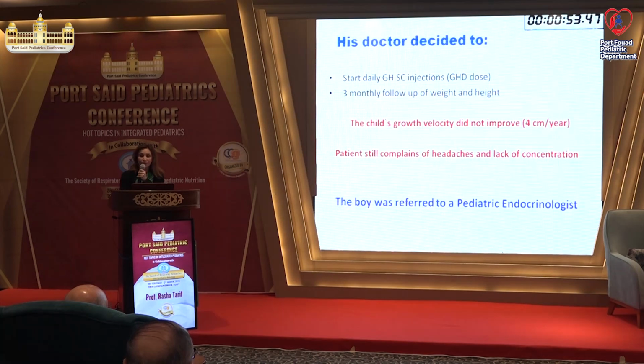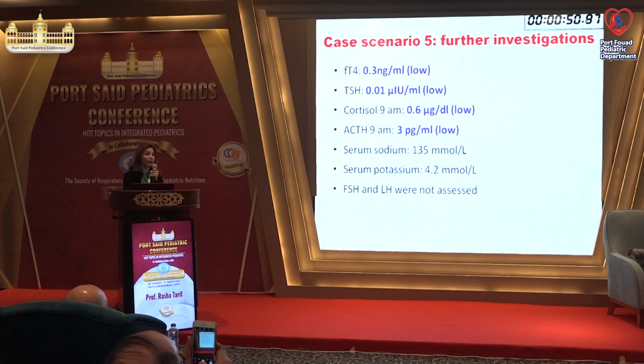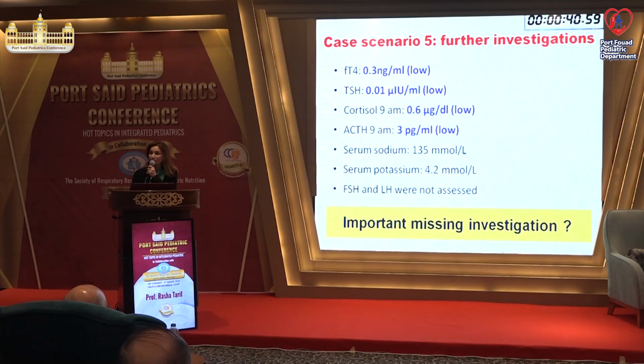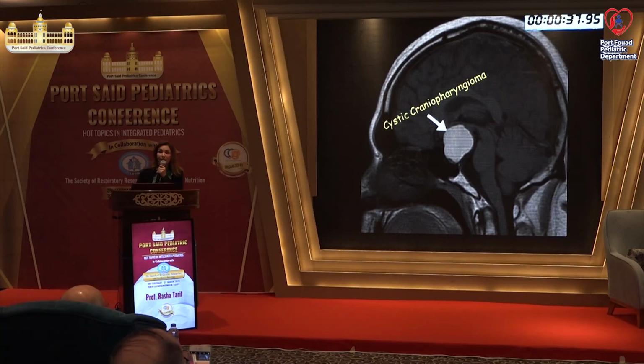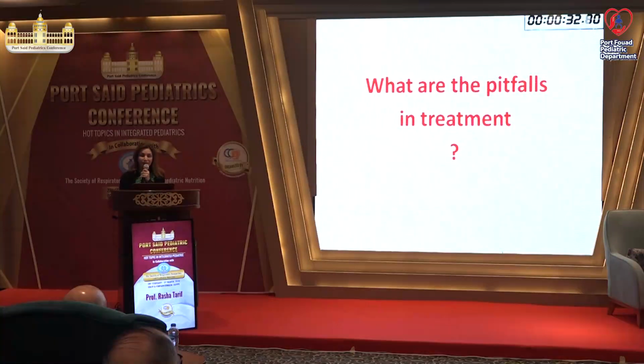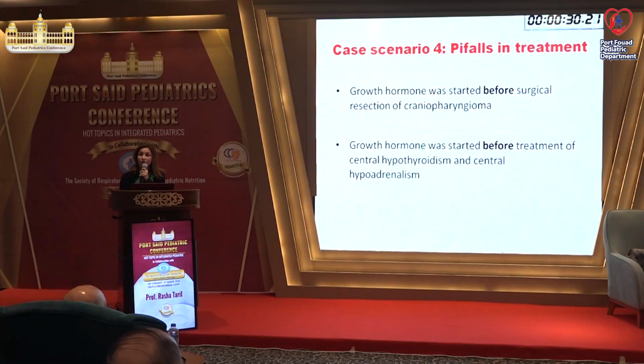The boy was referred to a pediatric endocrinologist, and this is what the pediatric endo found. He found a low T4, low TSH. This is central hypothyroidism, low cortisol and ACTH, central hypoadrenalism, and the rest were normal. As you said recently, yes, MRI sella revealed a very big cystic craniopharyngioma. Look at the catastrophe that would have happened. And the pitfalls here, growth hormone was started even before surgical resection and diagnosis of craniopharyngioma. Look how the pitfall could be dangerous. And growth hormone was started before giving treatment for hypothyroidism and hypoadrenalism, which is, again, a very dangerous thing.